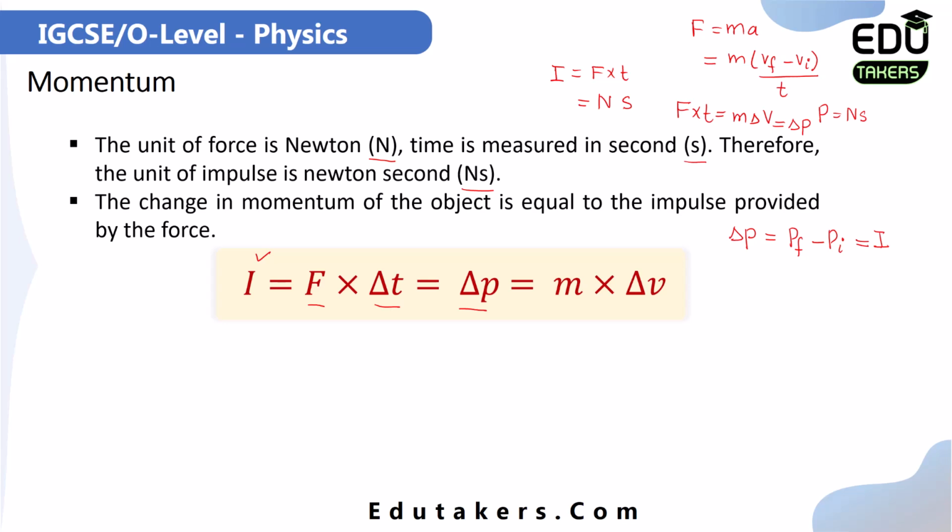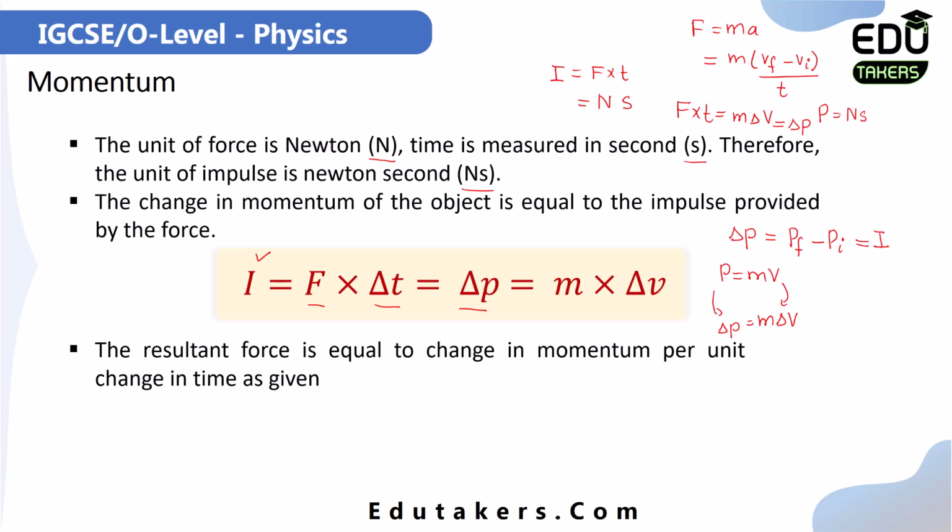And you know that momentum P is the product of mass and velocity. When I replace the velocity with delta V, which is the change in velocity, and multiply it with m, then the momentum is replaced by the change in momentum, which is delta P. So I can simply say that the change in momentum is equal to the product of the mass and the change in velocity of the body.